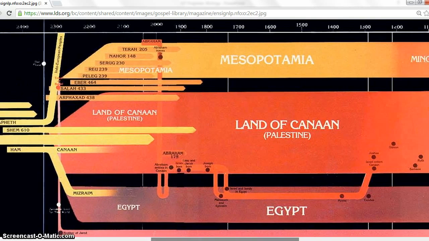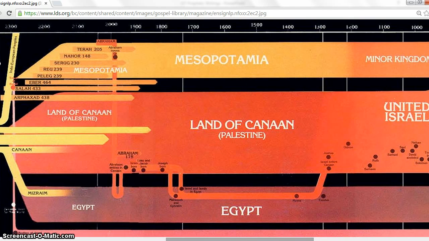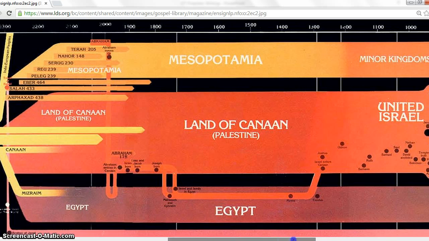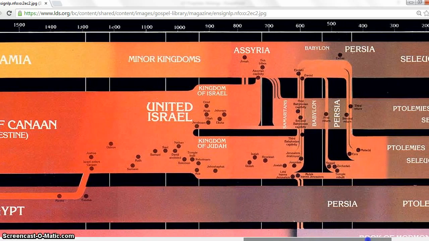We get then to where the chronology covers the three geographic areas: Egypt, the land of Canaan and Mesopotamia, and it describes what's happening in each. We're interested in the writings of the prophets, and so we're going to go further down. What you see here are a few things I want to highlight. You see, of course, the split in the two kingdoms after Solomon dies. So we have the northern kingdom and the southern kingdom of Judah.